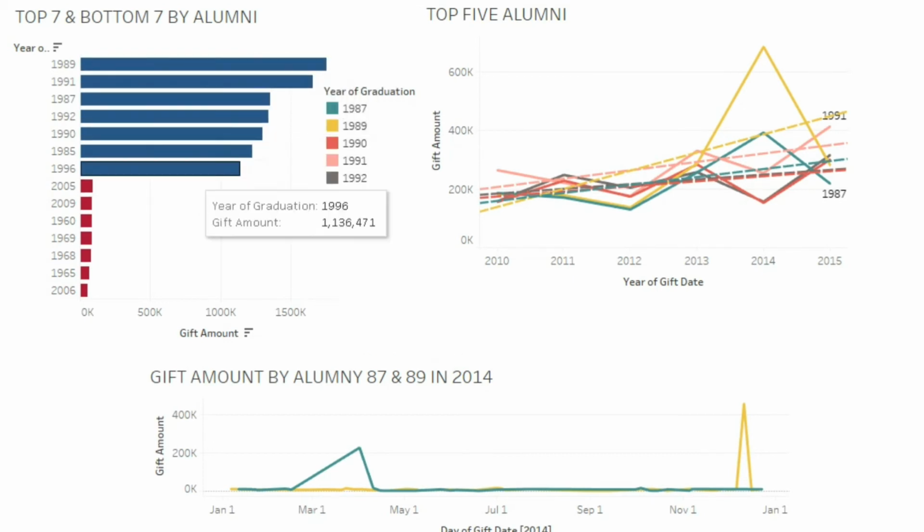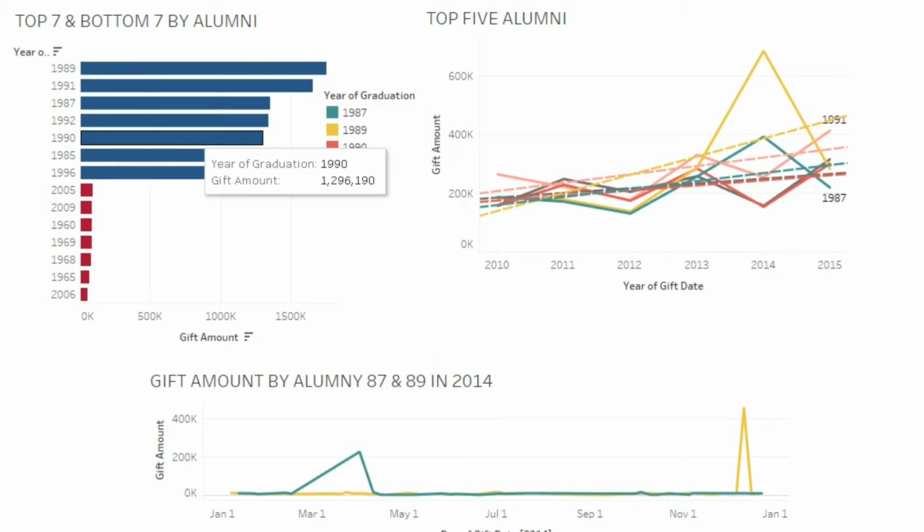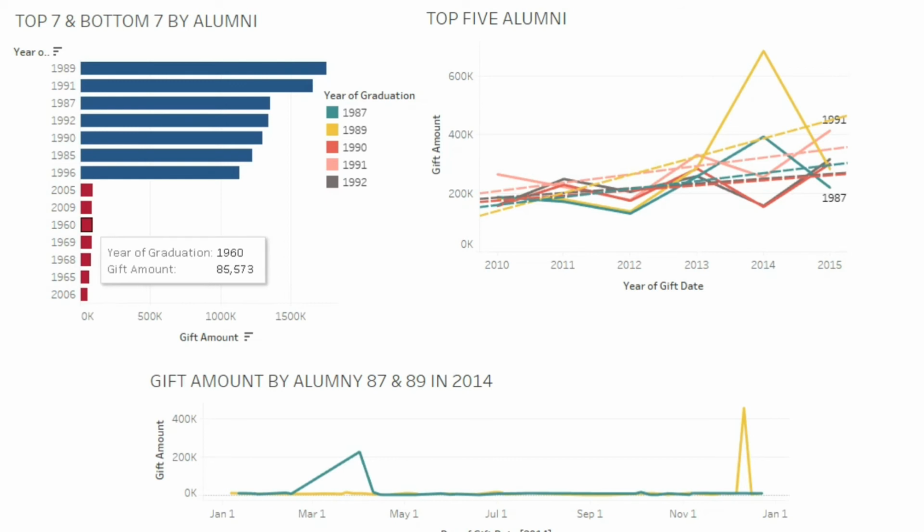So the richest alumni are from the 80s and 90s generations because they are at a high level of their career and in the golden age. Therefore, they give a lot of donation to this institution. The poorest generations are the 60s and 2000s. Generation 60 is in decline and on the retirement path, therefore they donate minimum to this institution. And generation 2000 are new graduates who are still starting their careers, therefore they also donate minimum to this institution.